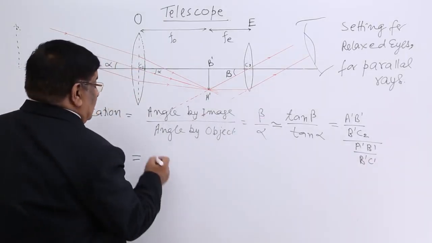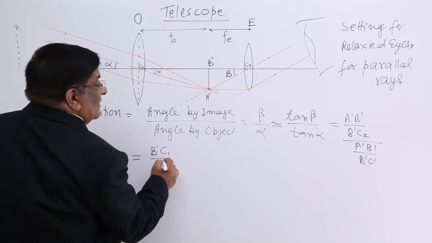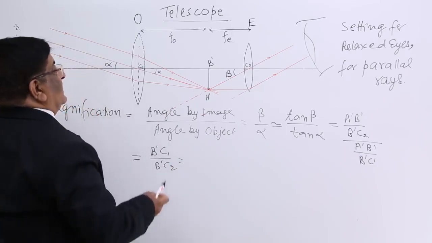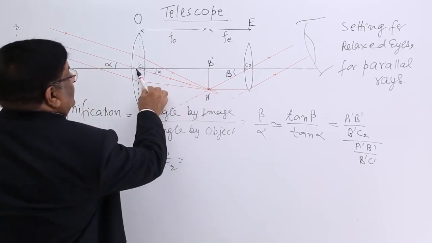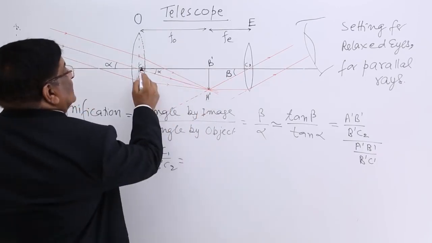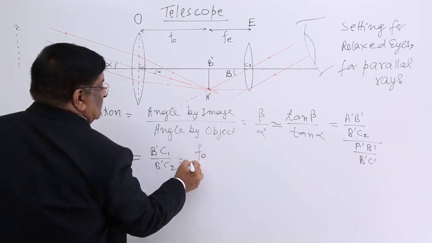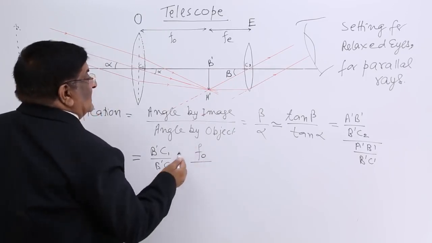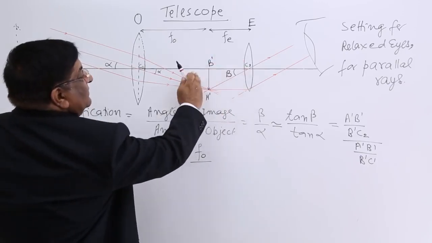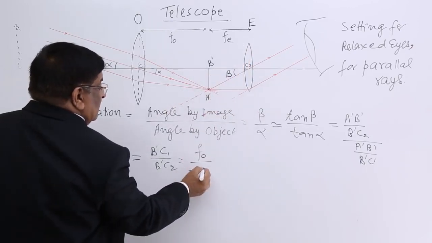Cancelling A dash B dash, what we get is B dash C1 upon B dash C2. Now B dash C1 is the focal length of the objective and the sign is positive on this side. So while putting the value, this is FO. B dash C2 is the focal length of the eyepiece, but it is on the left side, on the opposite side of the incoming rays. So this is negative FE.